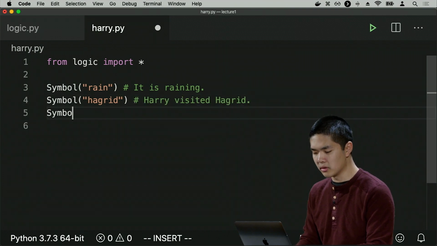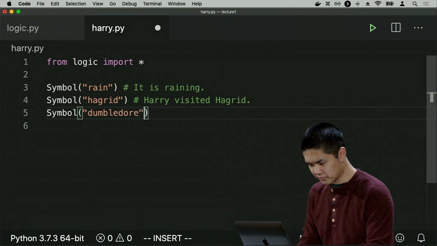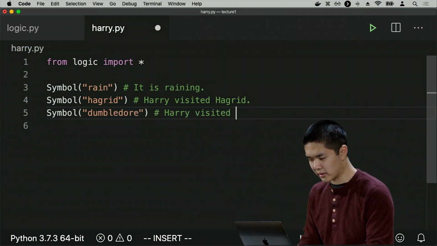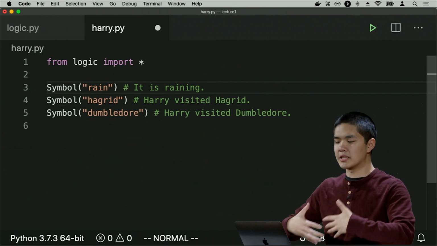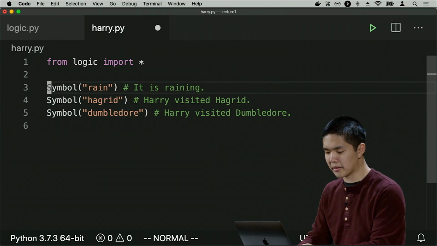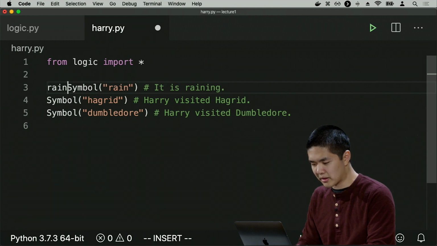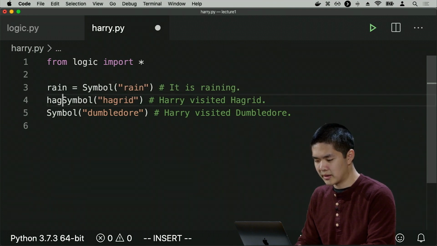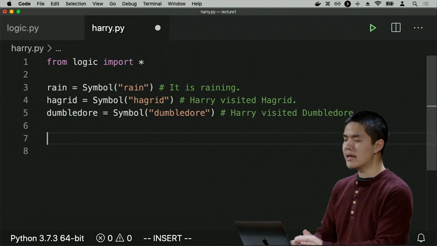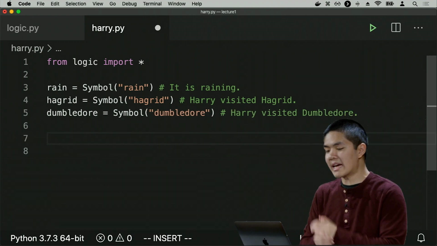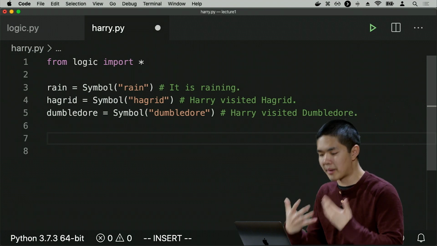And I'll add another symbol called Dumbledore for Harry visited Dumbledore. Now, I'd like to save these symbols so that I can use them later as I do some logical analysis. So I'll go ahead and save each one of them inside of a variable. So like rain, Hagrid, and Dumbledore. So you could call the variables anything. And now that I have these logical symbols, I can use logical connectives to combine them together.